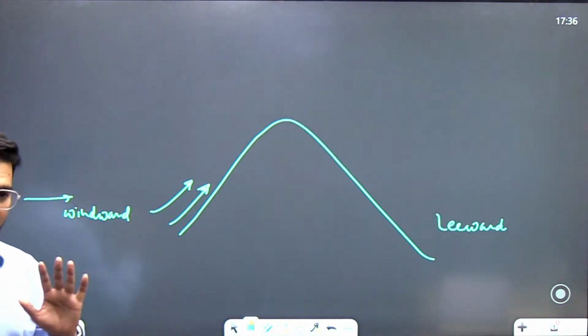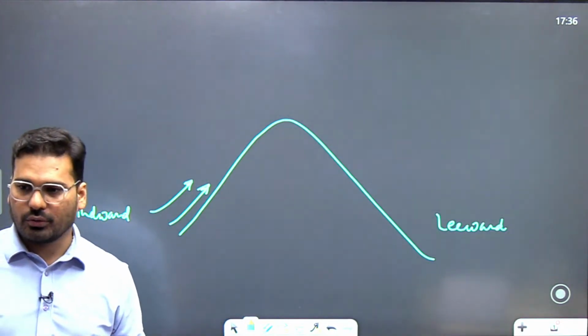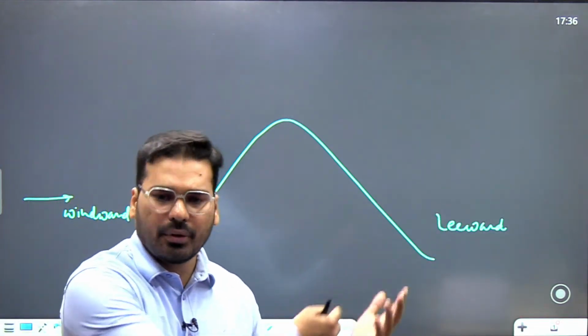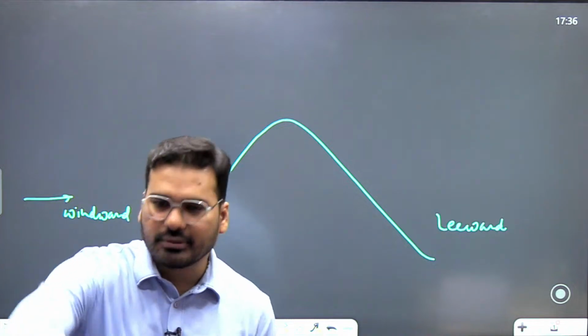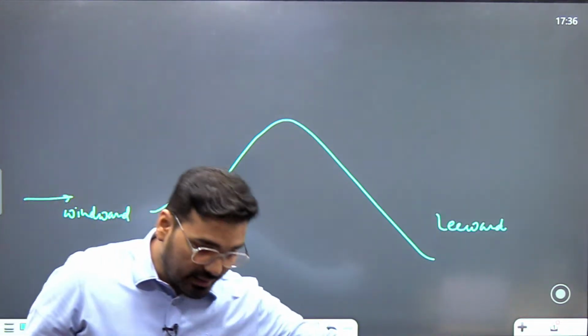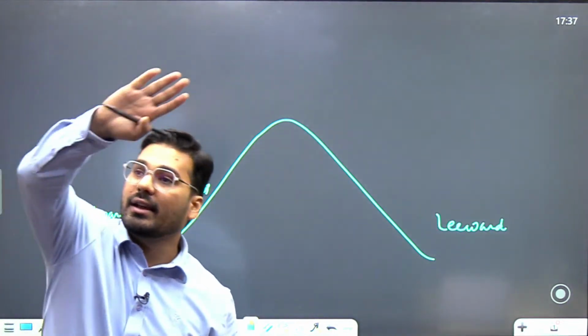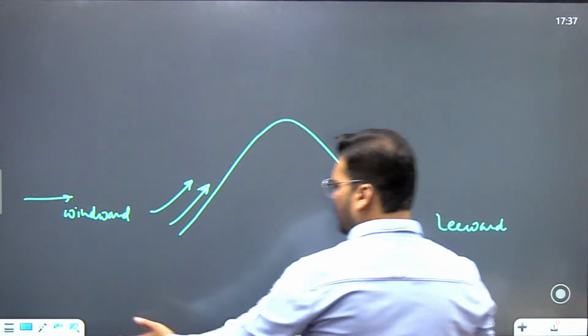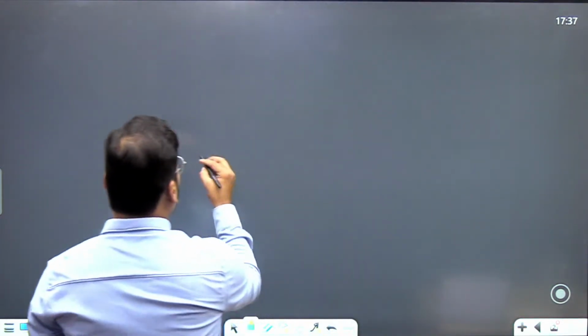And this wind has a good amount of moisture also. This generally happens in monsoon time only. In monsoon time we have a lot of moisture coming from the oceans. They are sent into India, toward the Indian low pressure. Probably say the Western Ghats has a slope there, and then there is the slope of another range. You can draw this anytime.